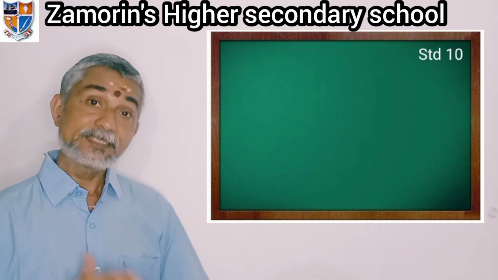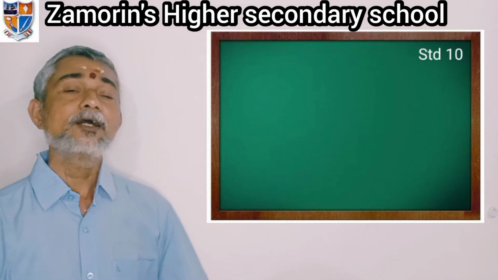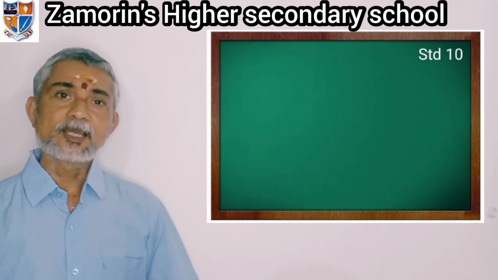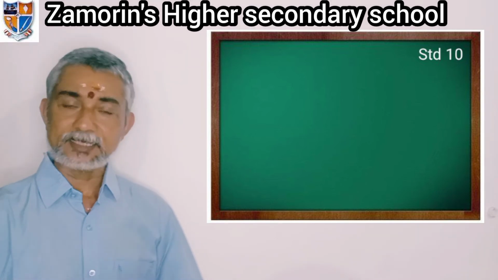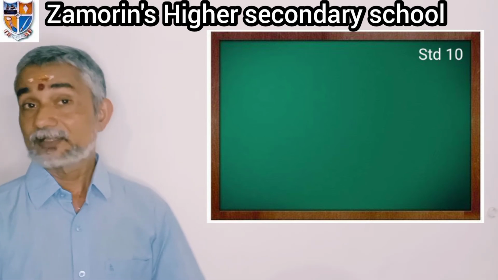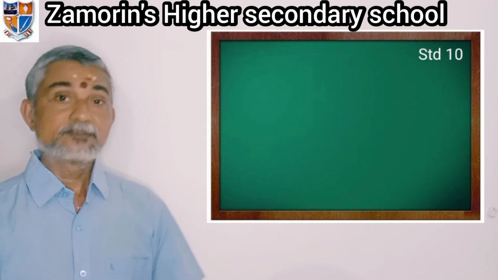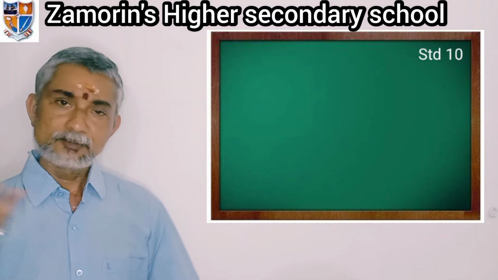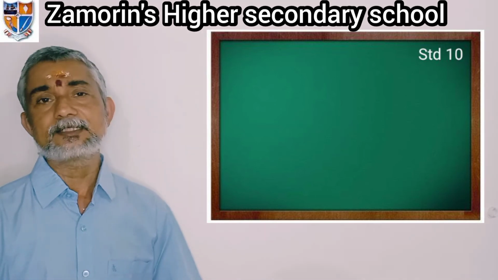The next one is distillation. Zinc, cadmium, mercury, all these metals are extracted by this distillation method. We are heating the metal, the vapors will be collected and condensed so that we can collect the metal. And the last step in this case is electrolytic purification, that is by giving electricity, purifying the metal. Thus copper is purified by this method.